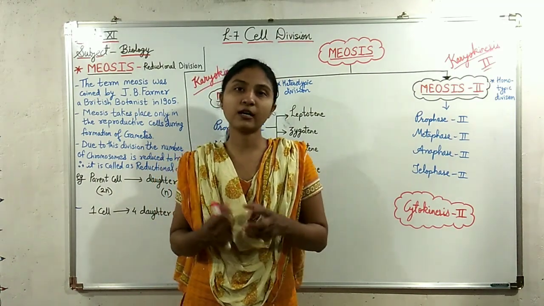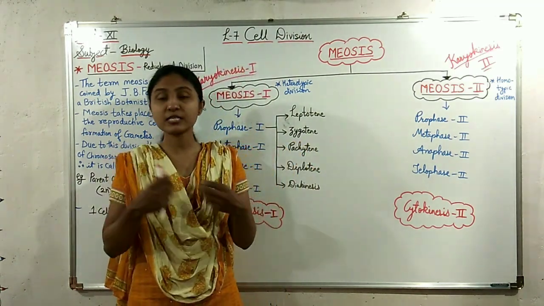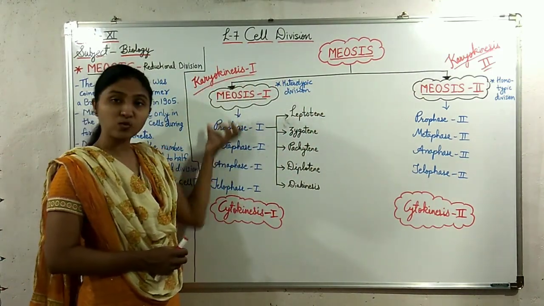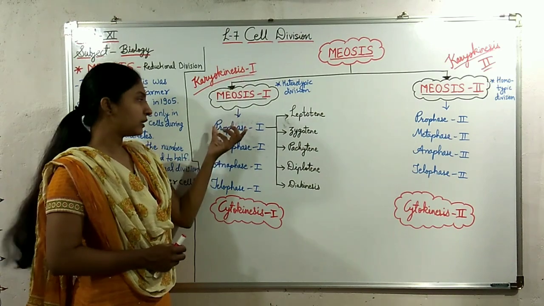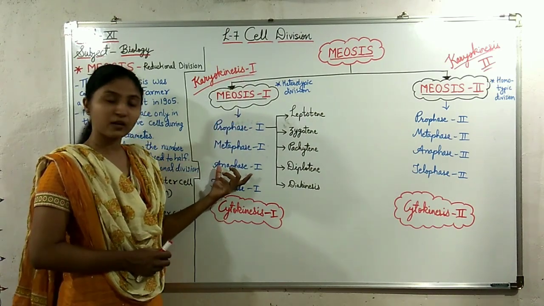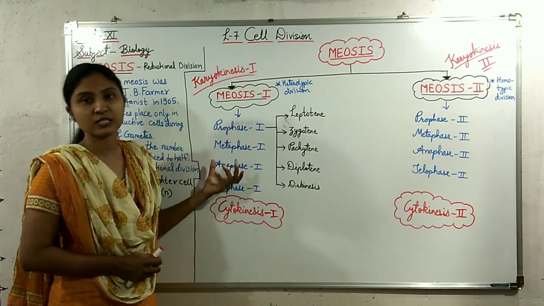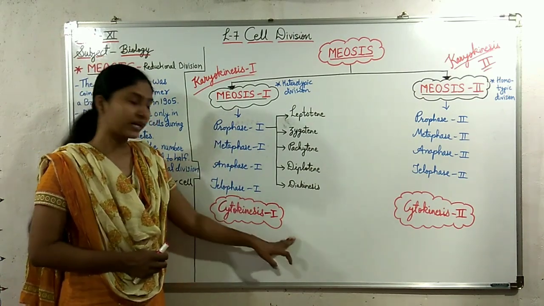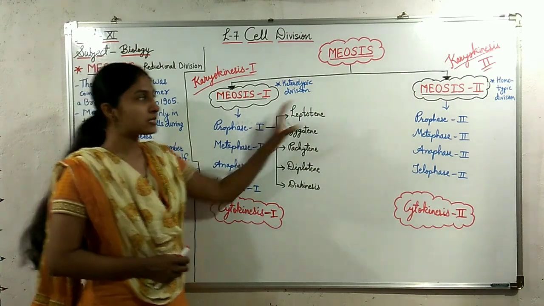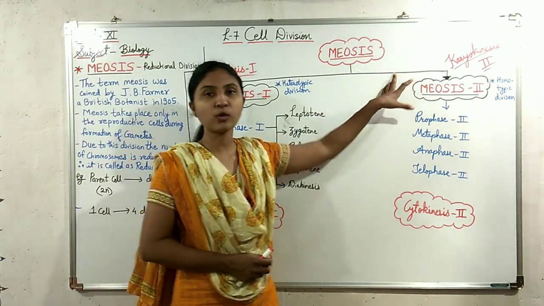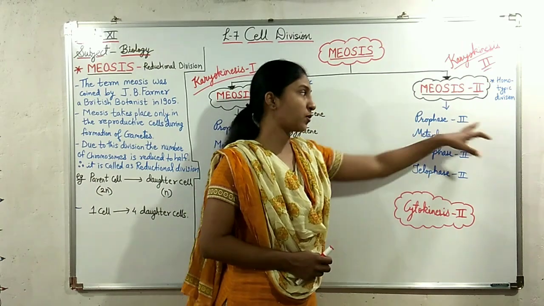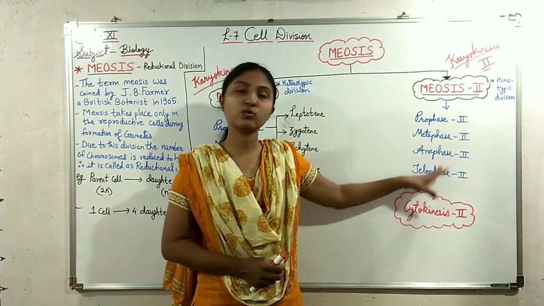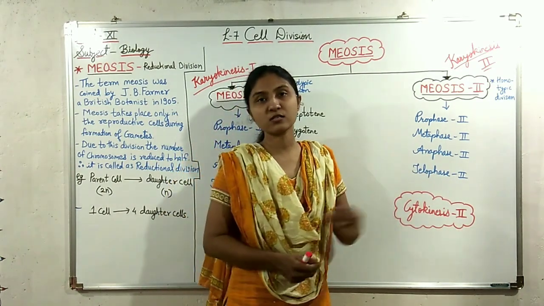So in general there are 2 processes, karyokinesis and cytokinesis.